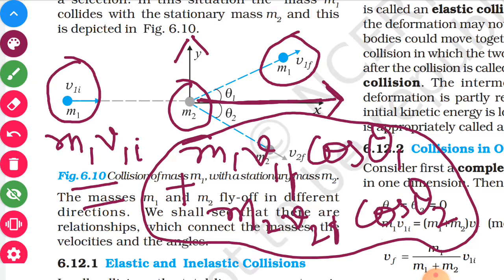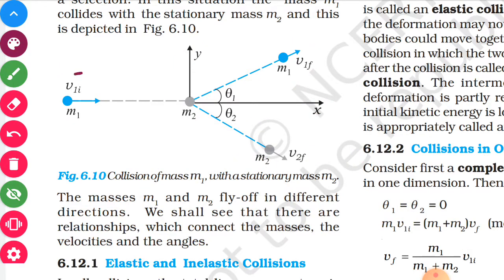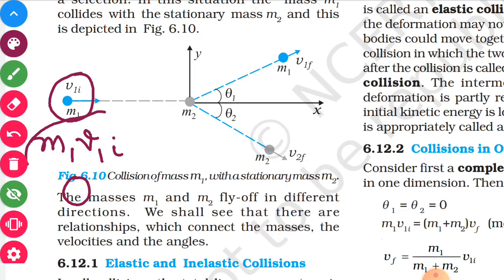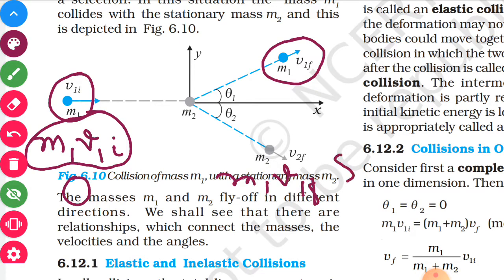Now try to understand it in a y component way. Initially this object is moving in x direction, so it has only x component m1 v1i. Its y component is 0. Now the y component of the final momenta can be m1 v1f sin theta 1. The other one will be m2 v2f sin theta 2.